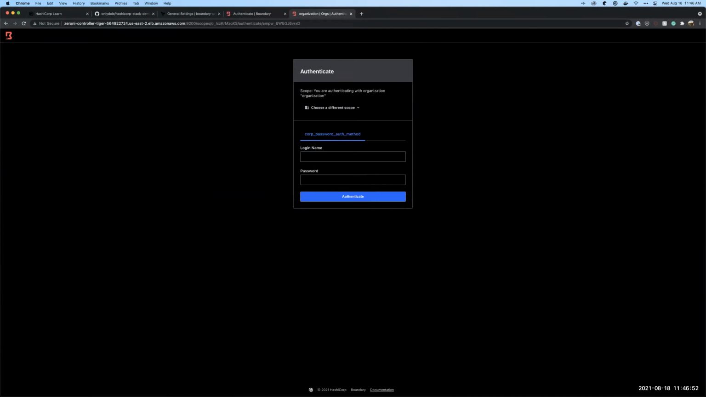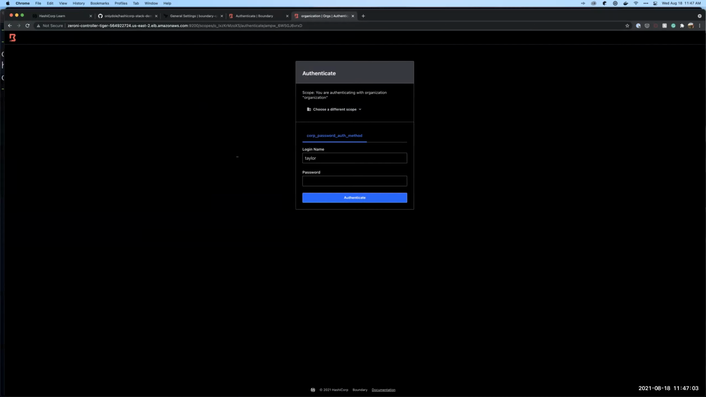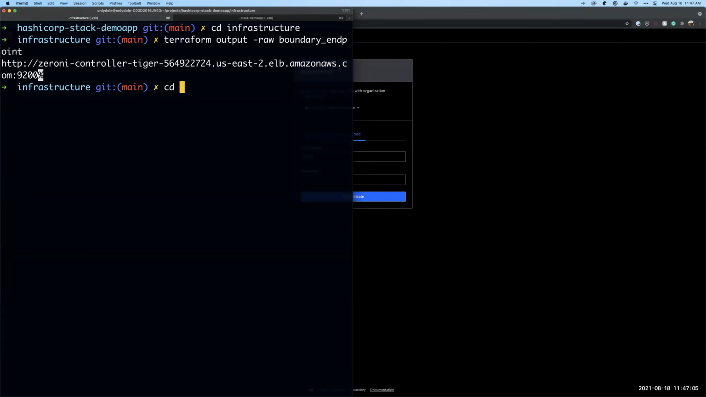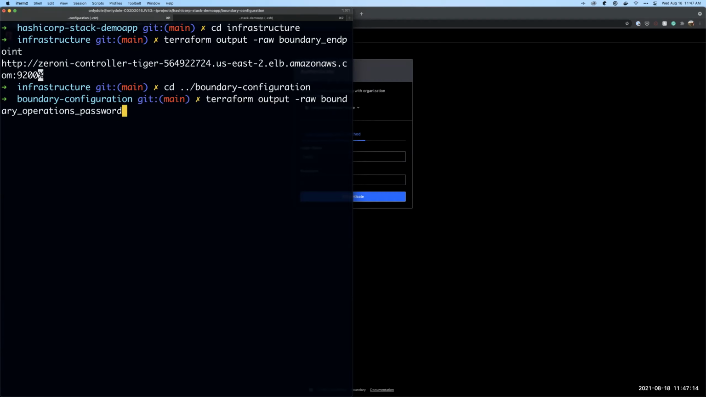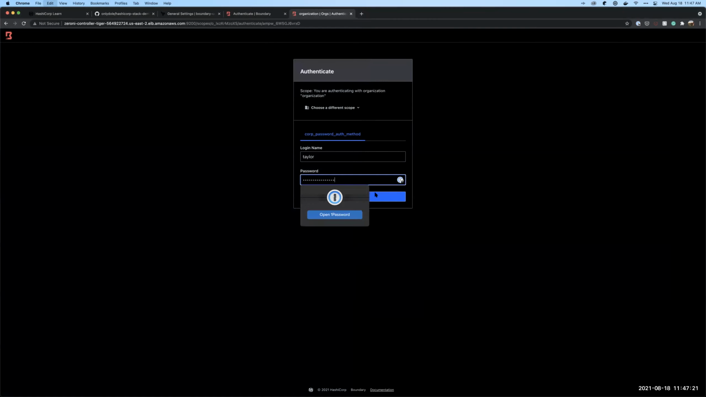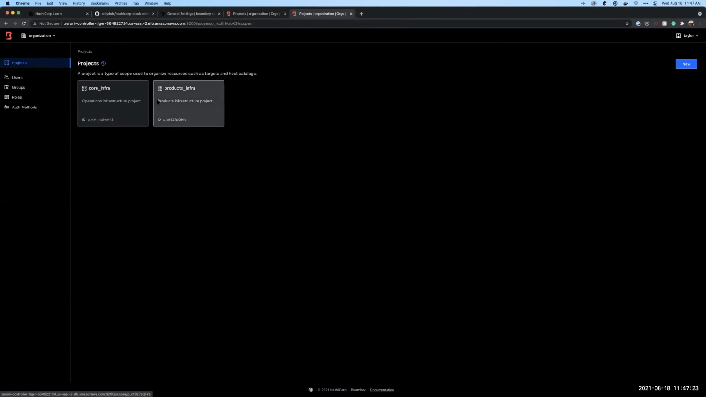This is Boundary's UI, not anything interesting just yet because we're just seeing the login screen. I'm going to put in my name, and like any good login experience, I've forgotten my password. So let's grab that too. We're going to find that not in the infrastructure folder, but in the Boundary configuration folder. So we'll do that again. We'll get the operations password, and it's going to be this little value here. Go ahead and copy that, and then we'll log in here.